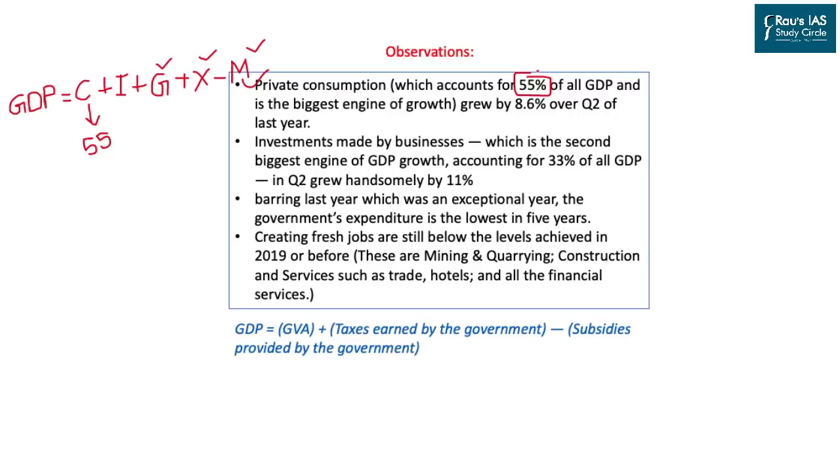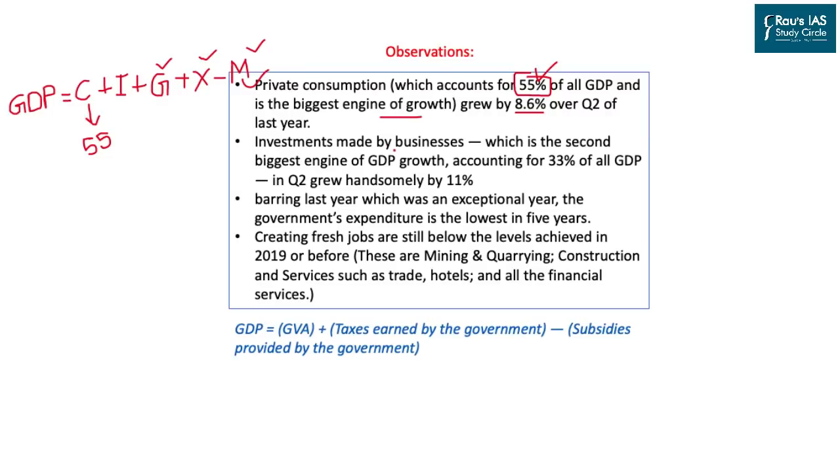Private consumption, which contributes about 55% of the GDP, is the biggest engine of growth in India, and this consumption grew by 8.6% compared to the last one. However, this is less than the expected 10%. So the baseline is that private consumption in India has not achieved the position it was supposed to achieve when compared to 2019 and the period before.